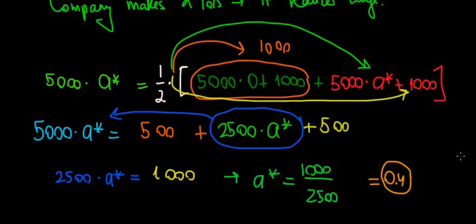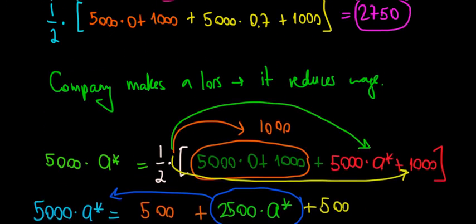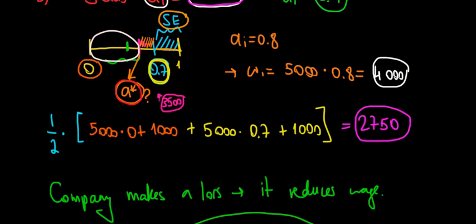What does this mean? Let's see on our graph again. It means that the ability that makes the worker indifferent between self-employment and wage has been reduced to 0.4. And the intuition is that in the beginning, the company saw that it gets less revenue from the workers than what it was paying, so it's going to reduce the salary. Reducing the salary makes the workers switch to self-employment. So even workers with ability higher than 0.4 are now going to go for self-employment. So this range over here is going to be self-employment, and the range up to the level of 0.4 is going to work for the company. Hope this makes sense. In the next video we go to part D.